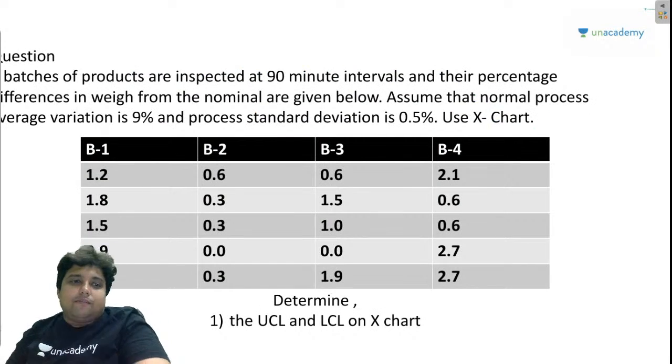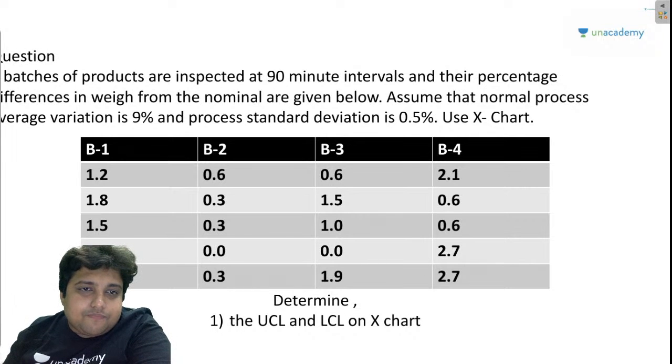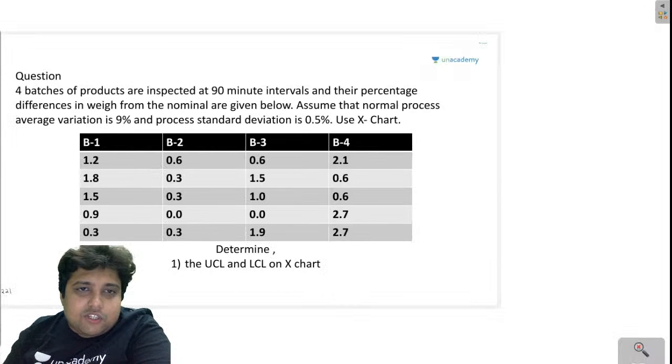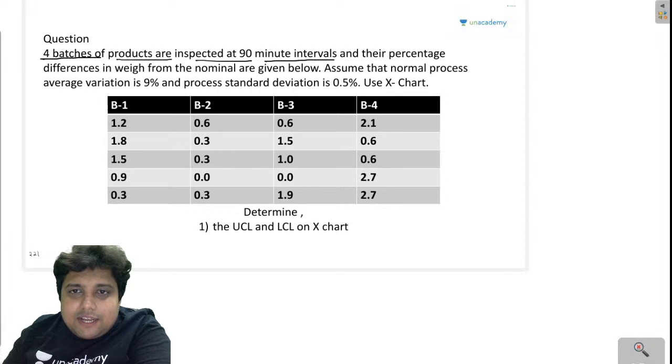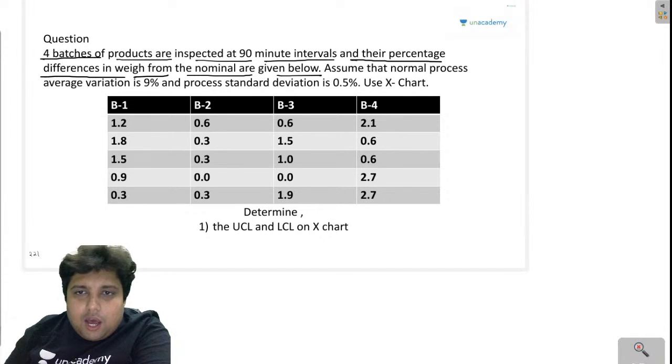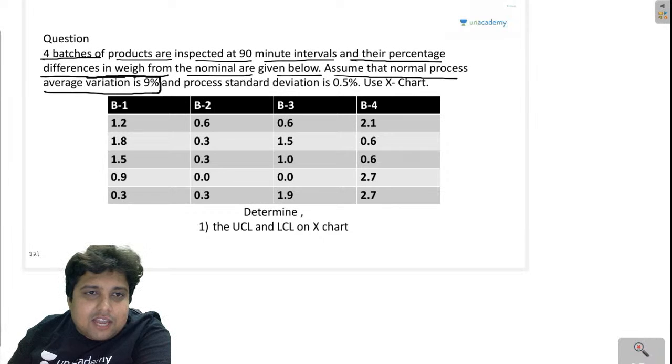In this question, it is said that 4 batches of products are inspected at 90 minute intervals and their percentage difference in weight from the nominal are given below. Assume the normal process average variation is 9%.